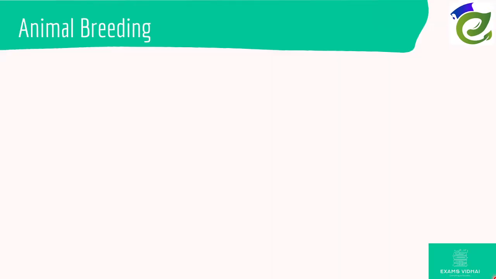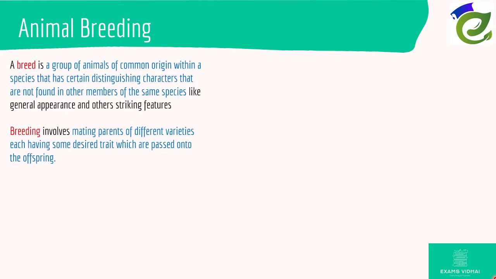So let's move on to the first subtopic, animal breeding. A breed is a group of animals of common origin within a species that has certain distinguishing characters that are not found in other members of the same species. And breeding is the mating of parents of different varieties, each having some desired trait which is passed on to offspring.